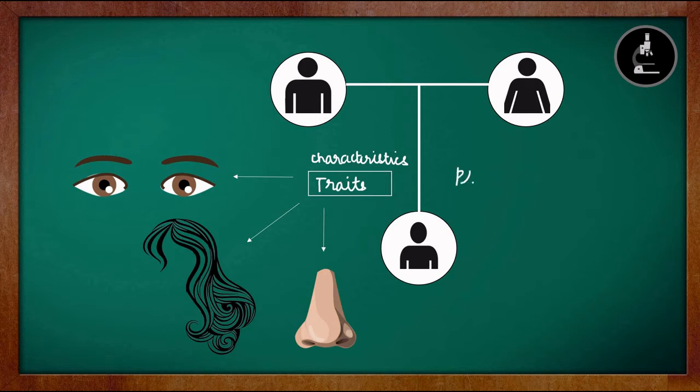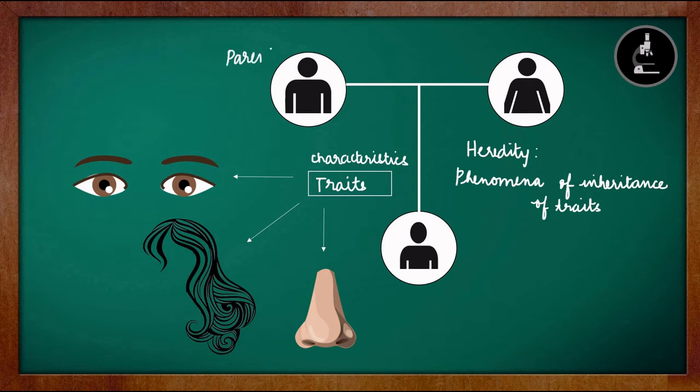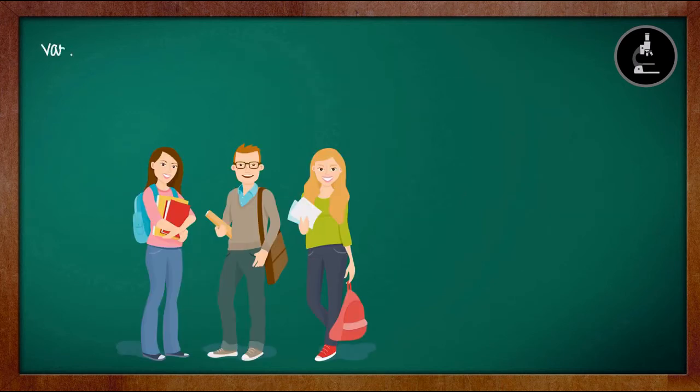And the phenomena of inheritance of these traits from the parents to the offspring is called as heredity. So traits are the characteristics or features of an organism, whereas heredity is the phenomena of inheritance of these traits from the parent generation to the offspring. So this is about the term heredity, which is a phenomena of inheritance of traits from the parents to their offspring. Now let us try to understand what are variations.